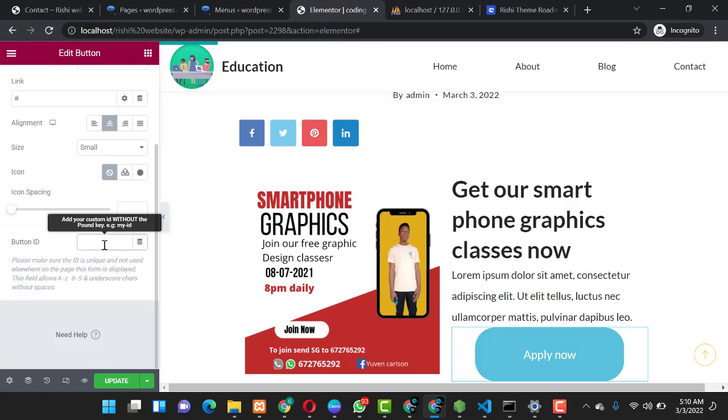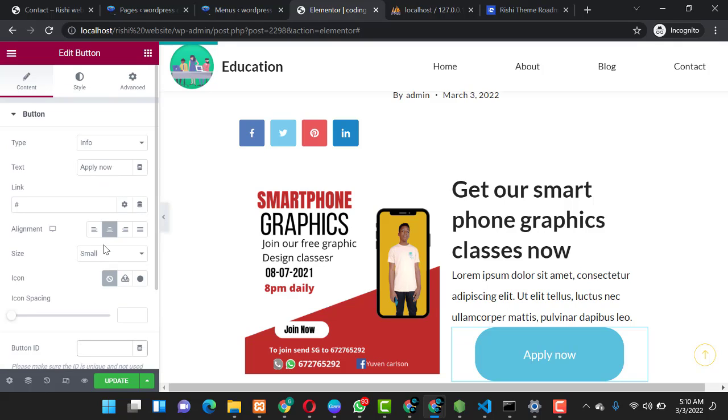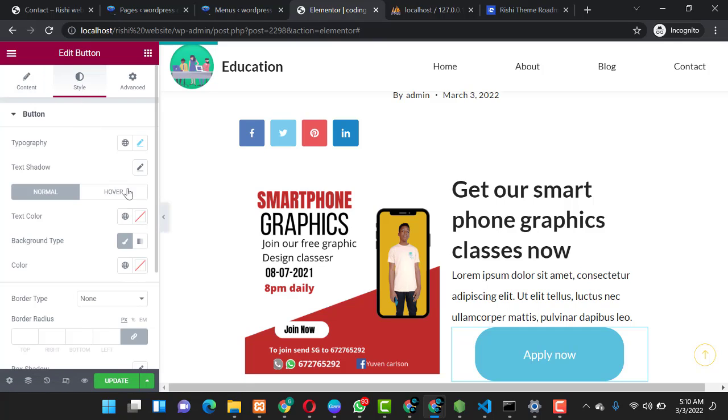You can also give your button an ID, so that those who know more about coding can edit it and come out with something the way they want. You can also put a link here to link it. So guys, that is basically all you need to know about this.